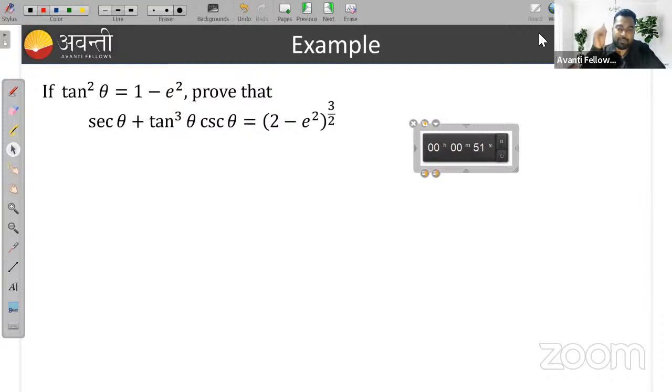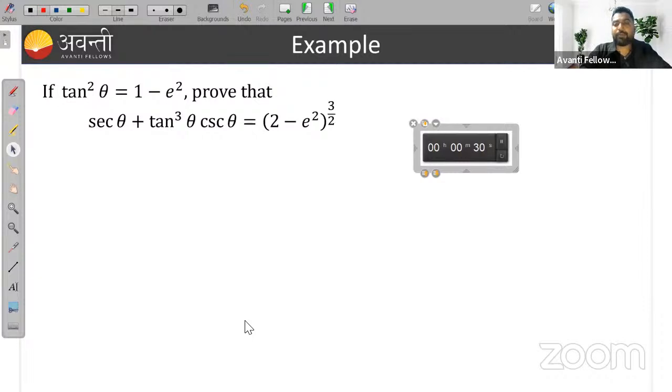Who did this? You should respond in the chat box. Zenvi Latur, Zenvi Mahe, Aviskar. Try it. YouTube guys also, you can try it. It's a very simple proof.